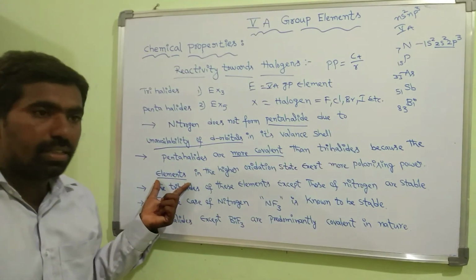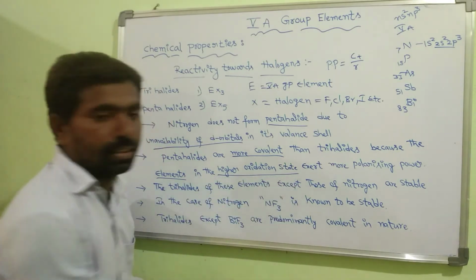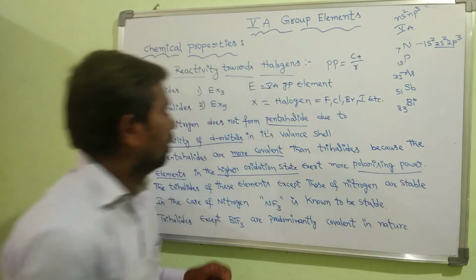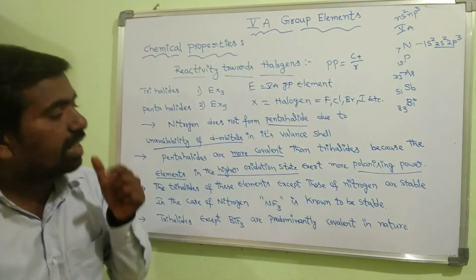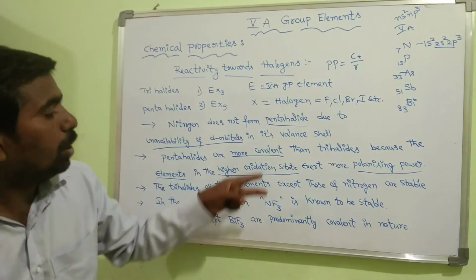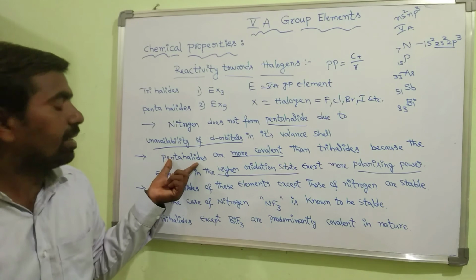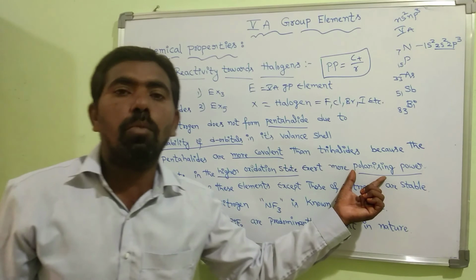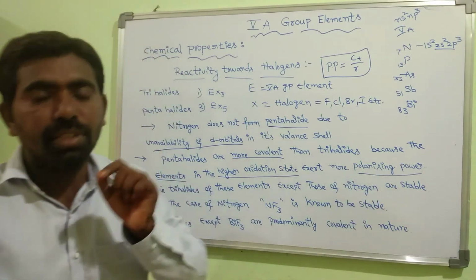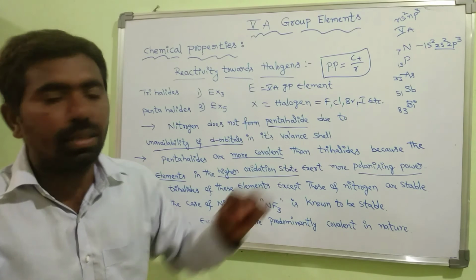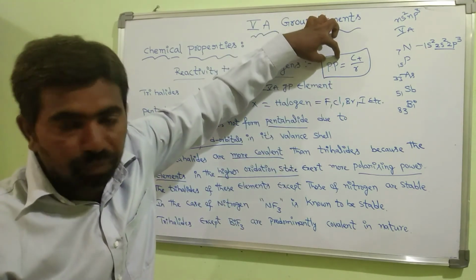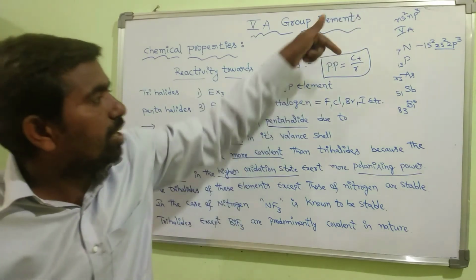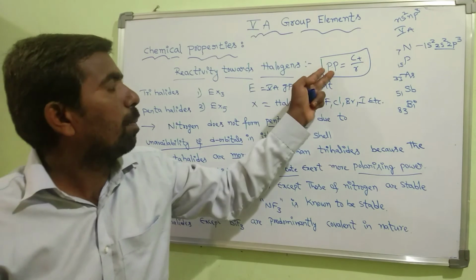the elements in the higher oxidation state exert more polarizing power. The element in the higher oxidation state exhibits more polarizing power, and due to this reason the pentahalides are more covalent than trihalides. What does polarizing power mean? Here I give a simple formula for polarizing power: polarizing power is equal to ionic charge divided by ionic radius. The ratio between these two is known as polarizing power.